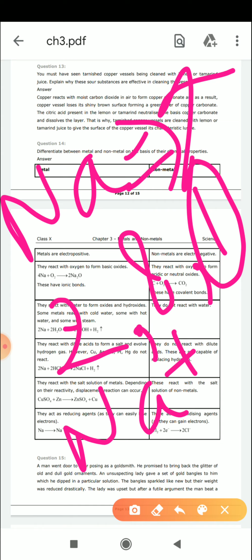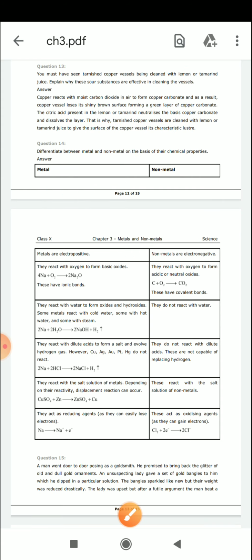Because for getting stability, for completion of the octet rule, this chlorine atom is going to take one electron from somewhere else. Because it's taking one electron, it gets one negative charge. Clear? So that's why the non-metals are electronegative in nature, and the metals are electropositive in nature. Fine. Hopefully this point is clear to you.